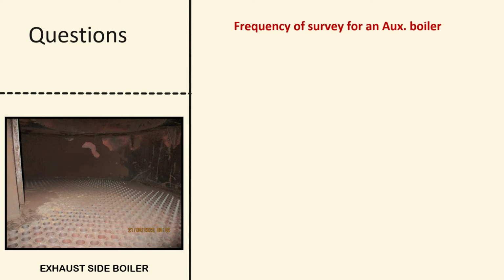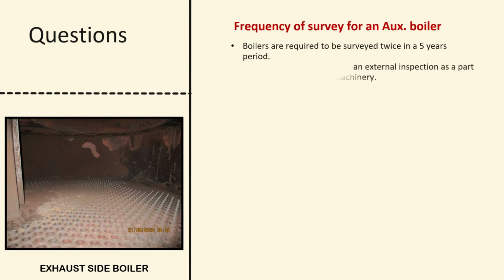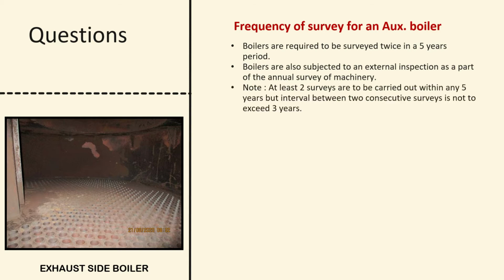Frequency of survey for an auxiliary boiler. Boilers are required to be surveyed twice in a 5 years period. Boilers are also subjected to an external inspection as a part of the annual survey for machinery. Note: at least 2 surveys are to be carried out within any 5 years, but the interval between 2 consecutive surveys is not to exceed 3 years.